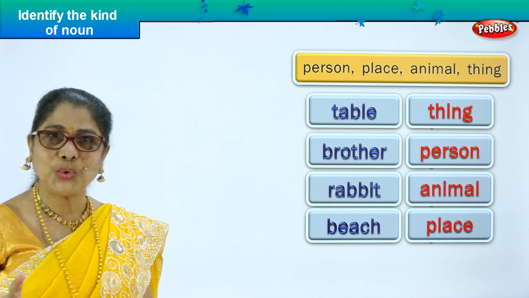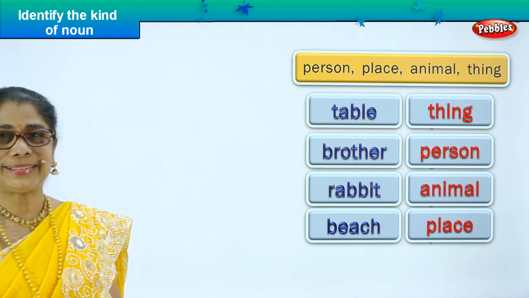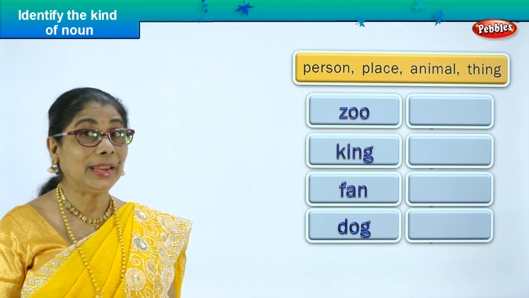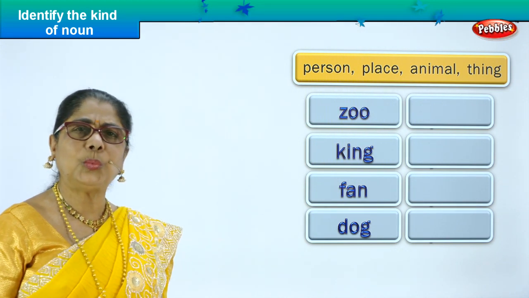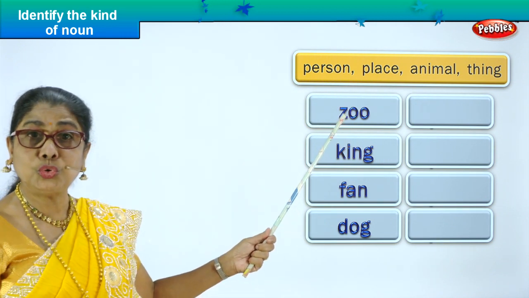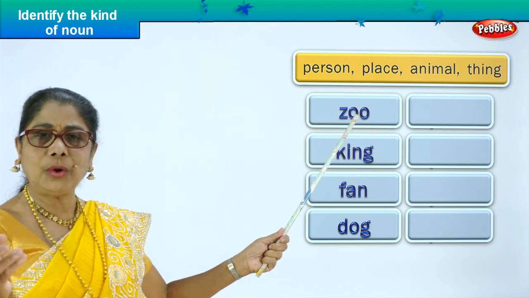Did you enjoy the exercise? Let's take another four words. Look what you have here. You're learning to read. Remember, at the sight of the word, you should be able to read. What's the first word? Zoo. Excellent. Z-O-O, zoo. Is it a noun? Yes.